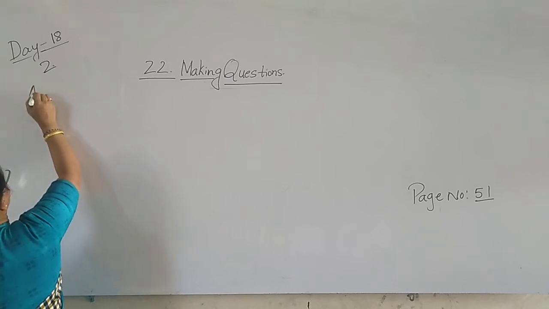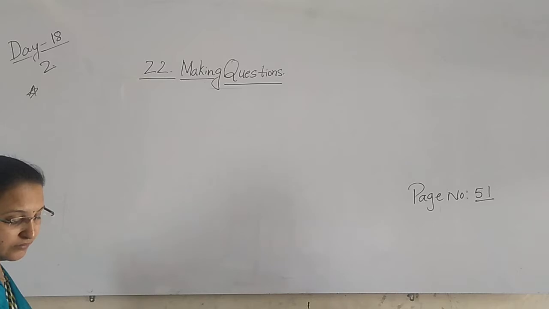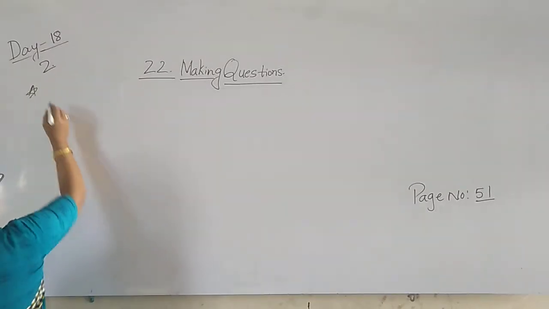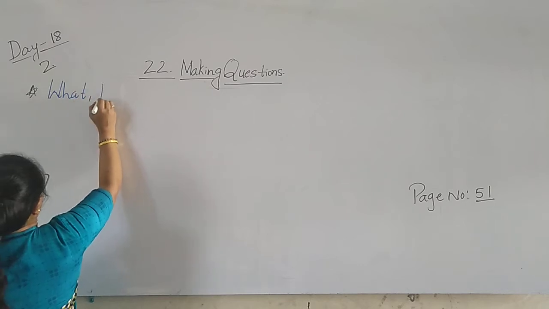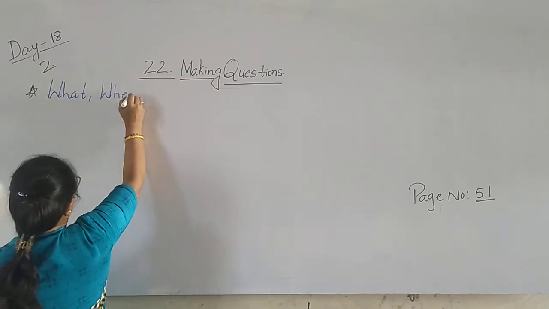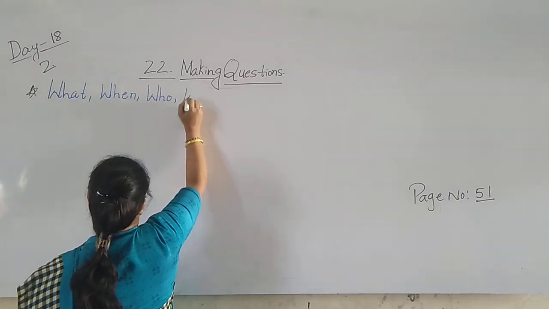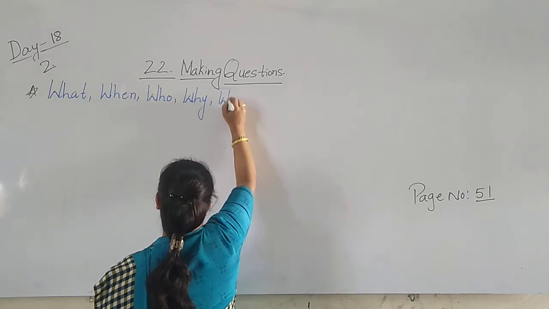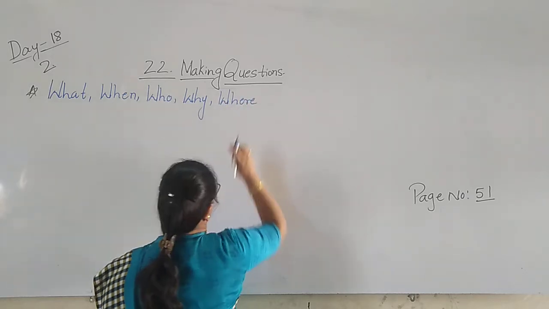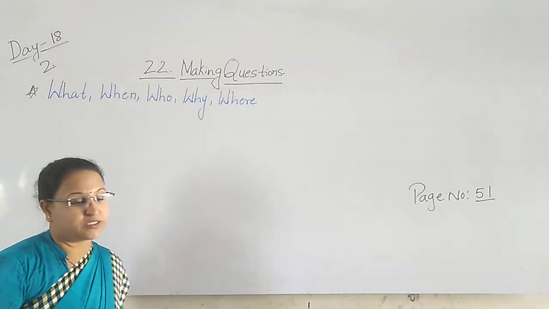Here: what, when, who, why, where. These words are called question words.